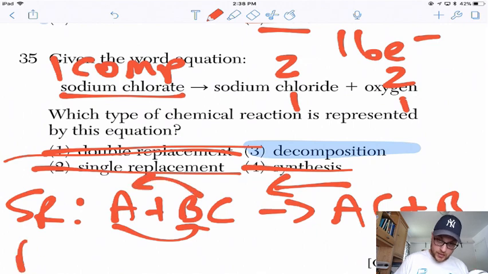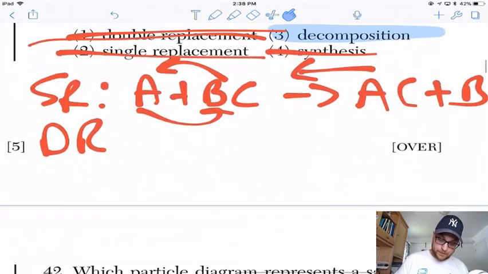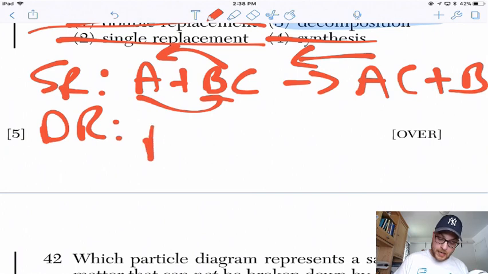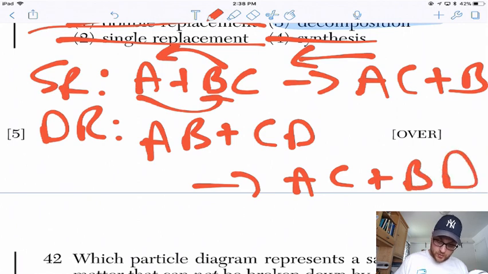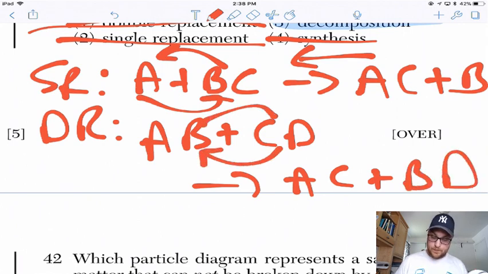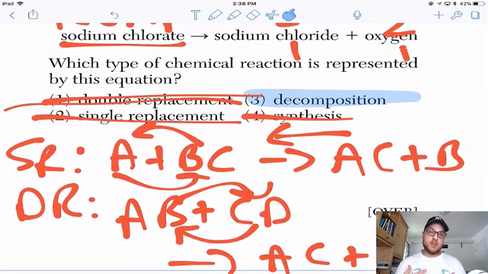And double replacement would be AB plus CD makes AC plus BD. So we had a double switch. So that's single and double replacement. Synthesis would be the opposite of the answer given, two things becoming one thing. Decomposition is one thing becoming multiple things.